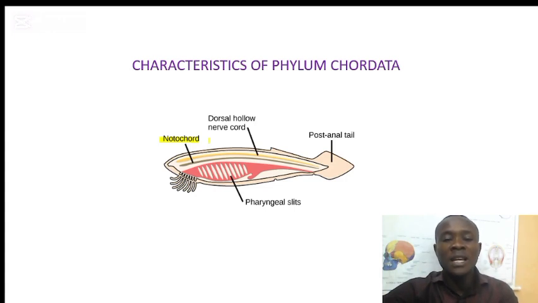And in some of them, the notochord will be replaced by the vertebral column. And we have the dorsal hollow nerve cord, which in some of them forms the brain, the spinal cord, and other parts of the nervous system. And we have the pharyngeal slit that forms the opening into the pharynx. And we have the post-anal tail. The tail is any part beyond the anus opening.